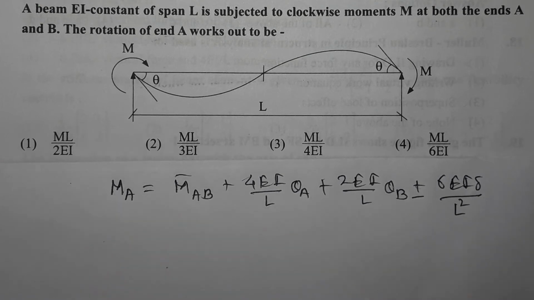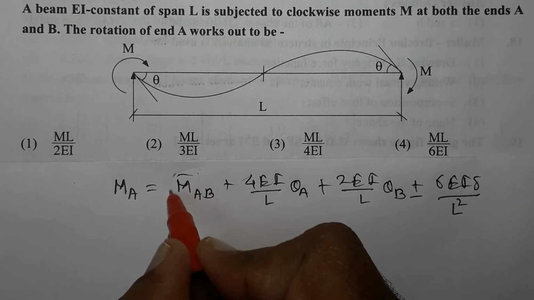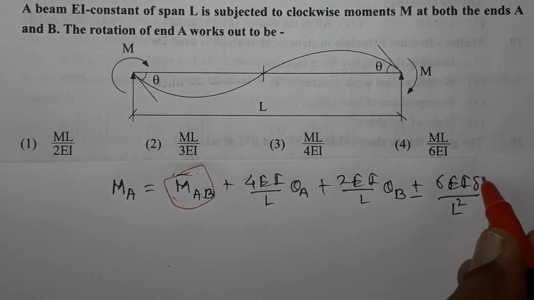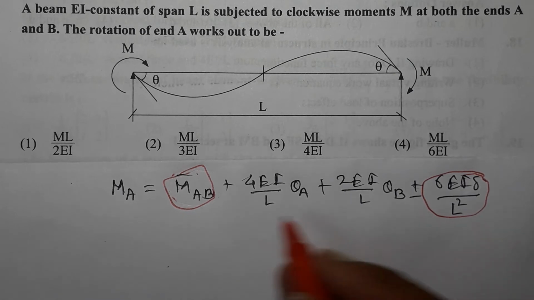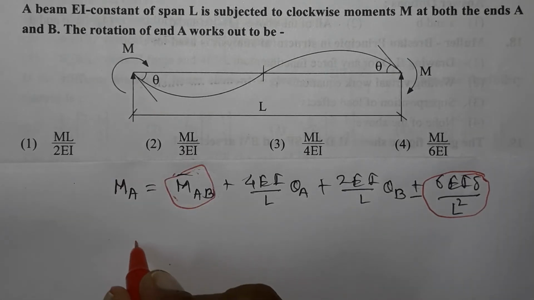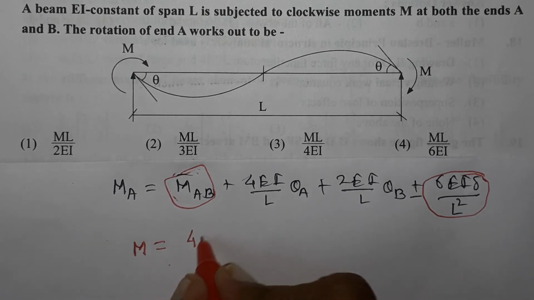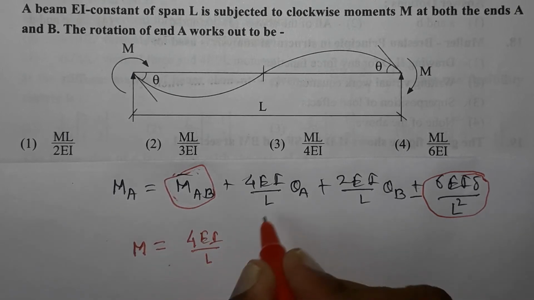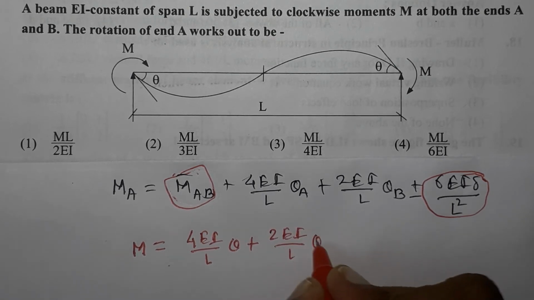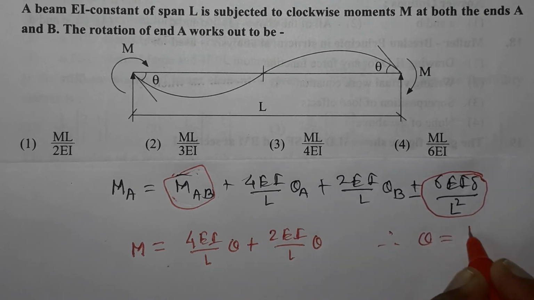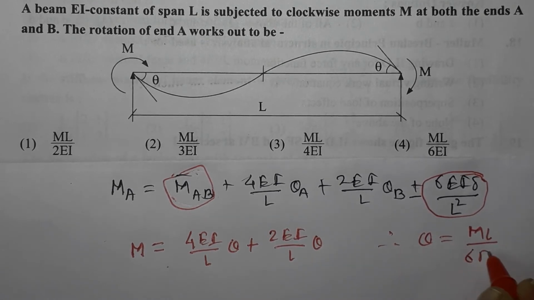Now, in this case, M bar AB is 0 because no external loading is there, whereas 6EI delta upon L square is also 0 as no sinking of the support is given. So 4EI upon L into theta A plus 2EI upon L into theta B. Final moment at A is M as shown, equal to 4EI upon L into rotation at A, theta, plus rotation at B, which is also theta, and therefore theta can be written as ML divided by 6EI. So option 4 is the correct option.